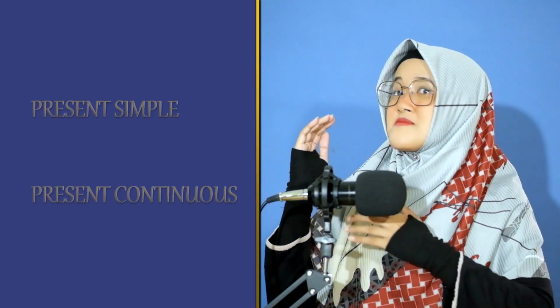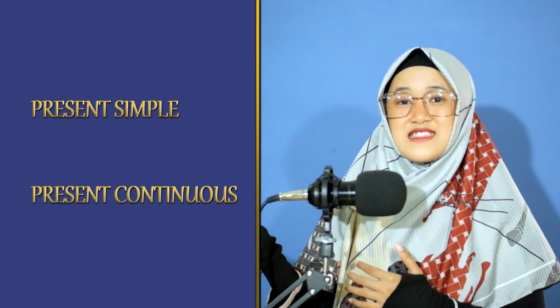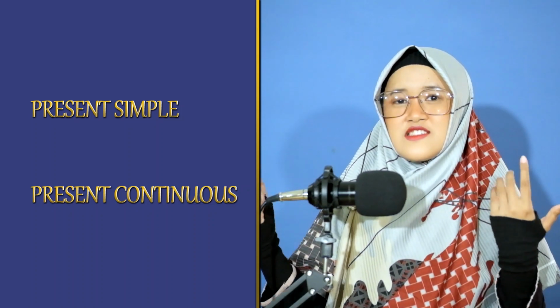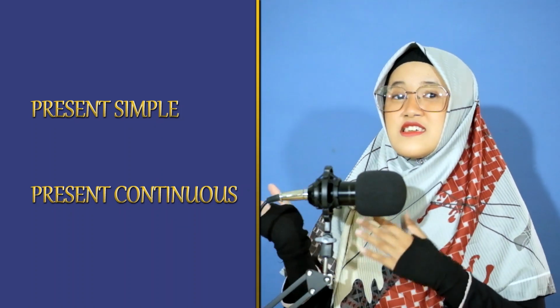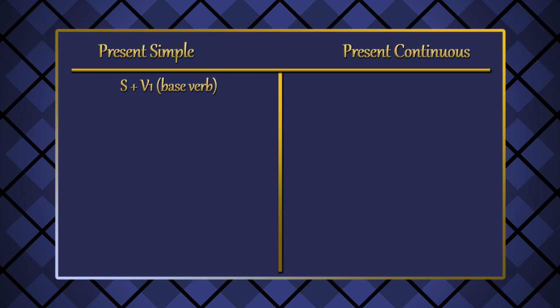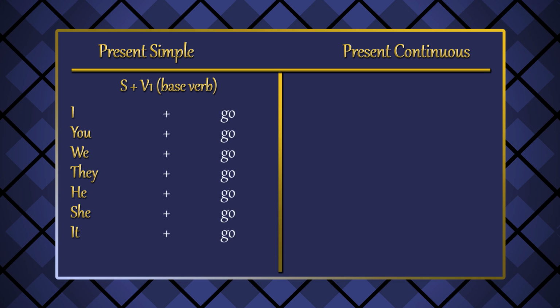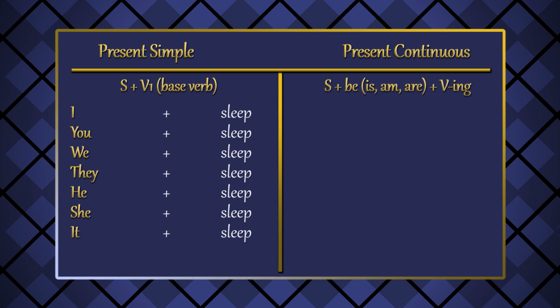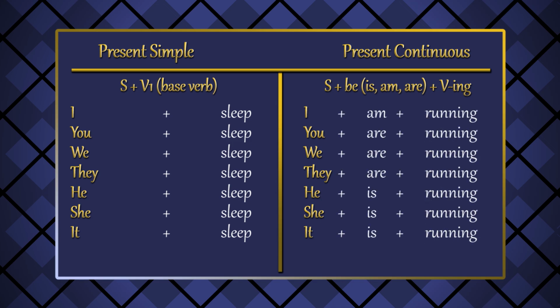Here I have present simple and present continuous. Let's start with the general definition of these two. Present simple uses the base verb: subject plus base verb. Go, run, sleep. In present continuous, we use subject plus be plus verb-ing. Going, running, sleeping.